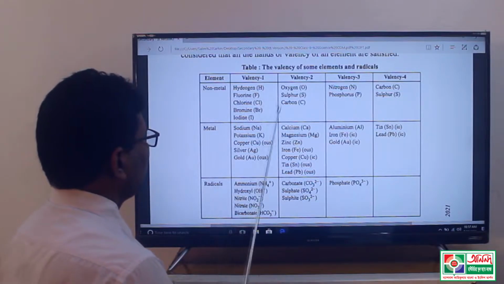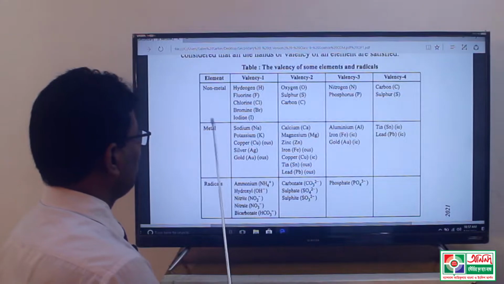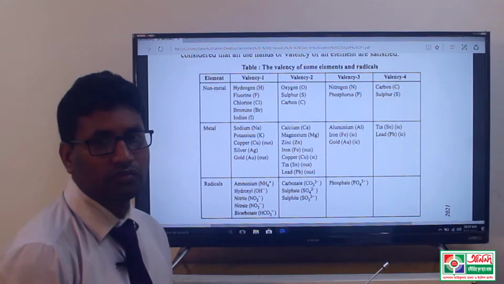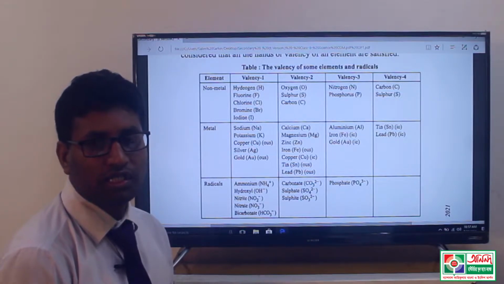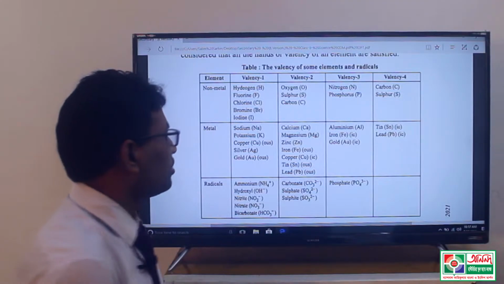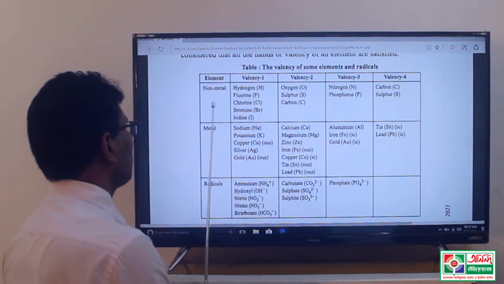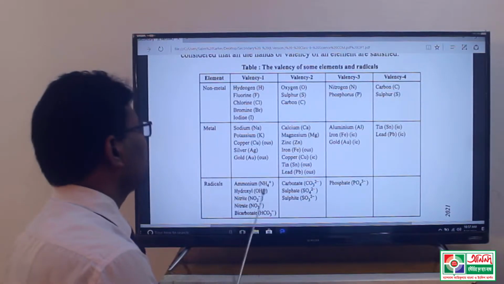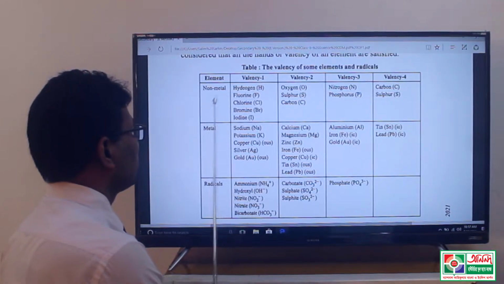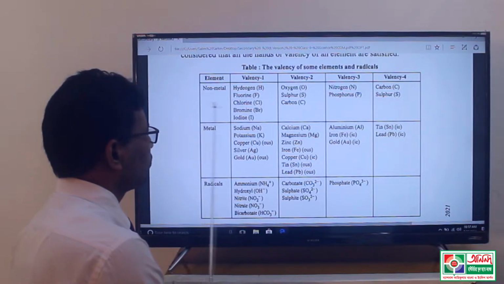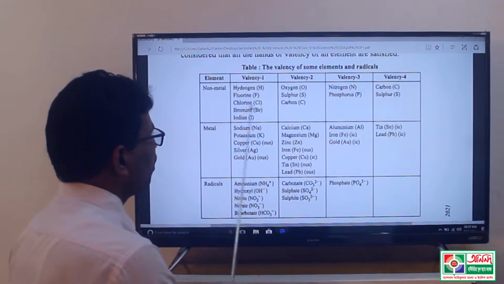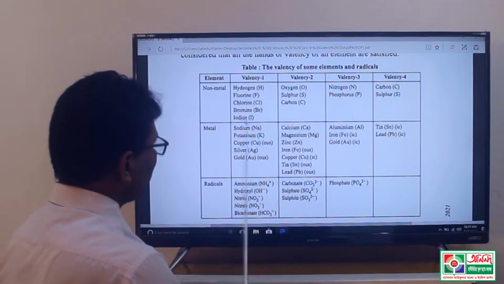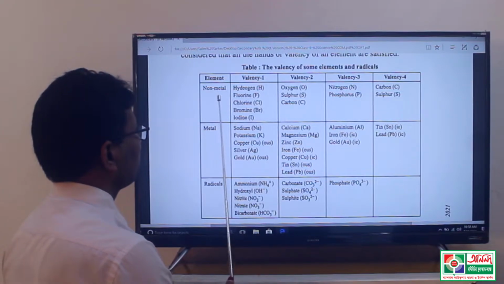And in this table, 3 groups are found in the case of elements in the chemistry subject. These 3 groups are: first, non-metals; second, metals; and third, radicals. This is the first row. That means in the first row all elements are non-metals.